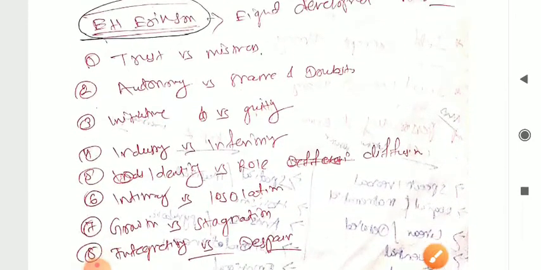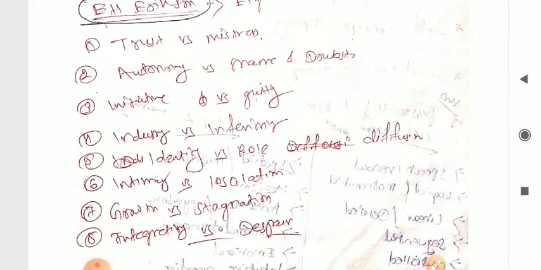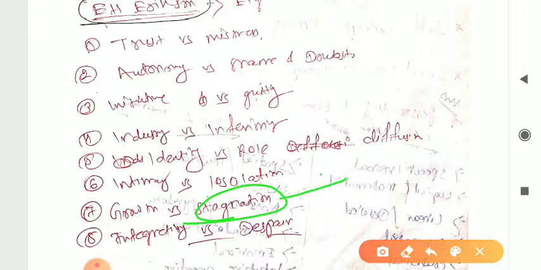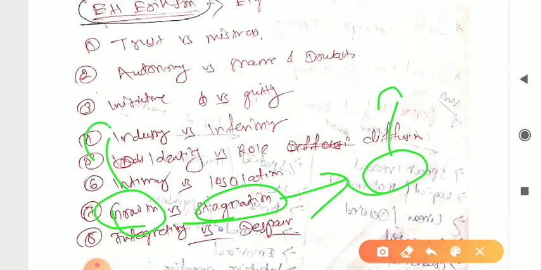So this is somehow important. Something important here is growth and stagnation. The word stagnation, I'll just give you one example. Stagnation is like a career that is constant, there will be no further growth, whereas growth is simultaneous, consecutive growth in the career, one by one. This is stagnation versus growth, right?